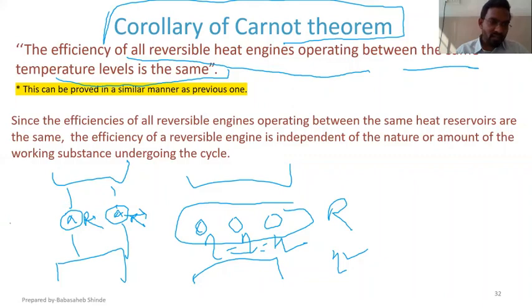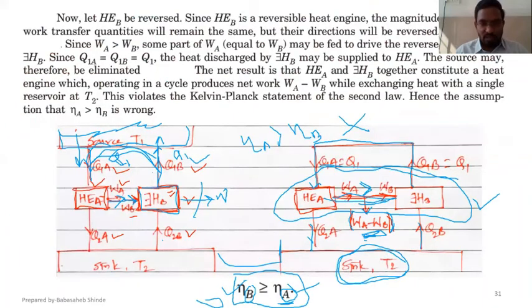And according to the corollary of Carnot theorem, the efficiency of A must be equal to the efficiency of B, right? This is what we need to prove. But initially, you can consider either the efficiency of A is greater than the efficiency of B, or the efficiency of A is less than the efficiency of B, and you can prove it in a similar manner.